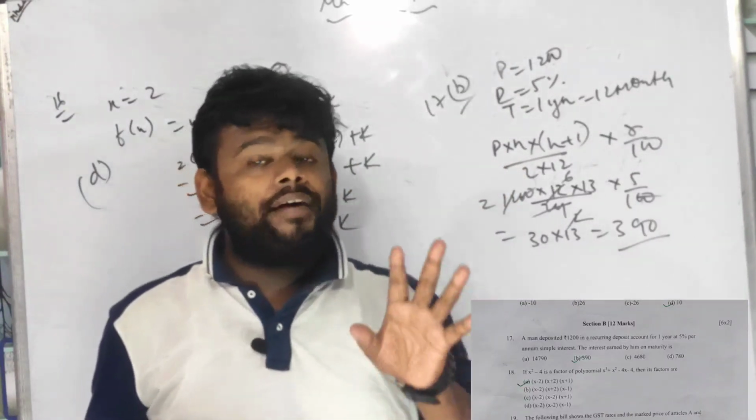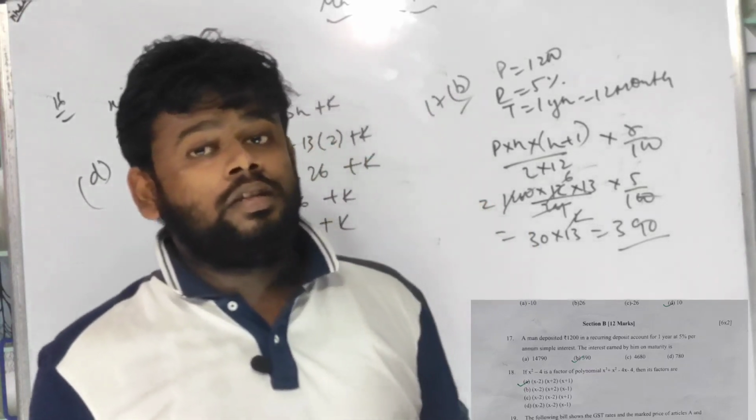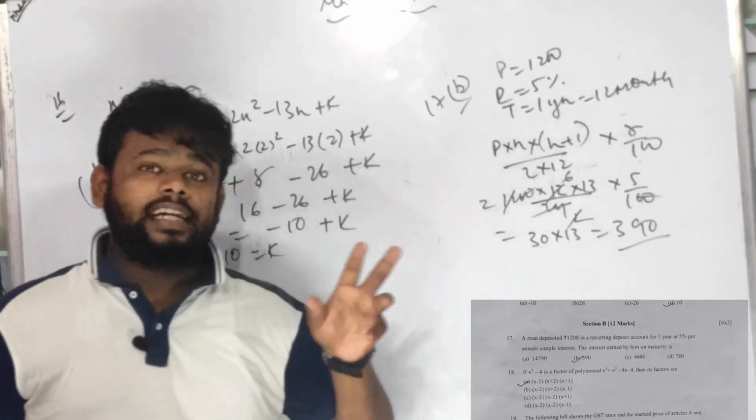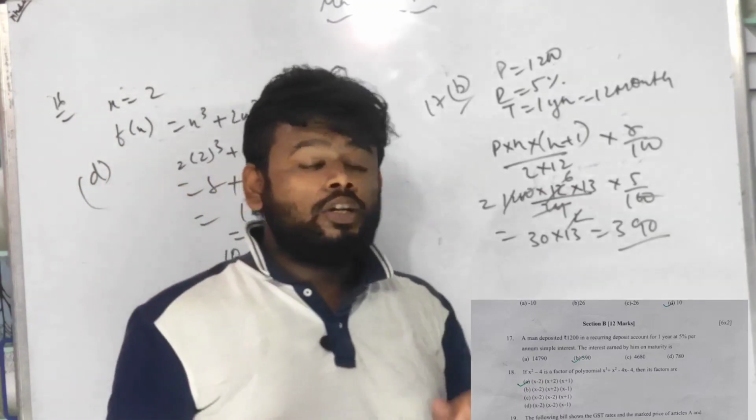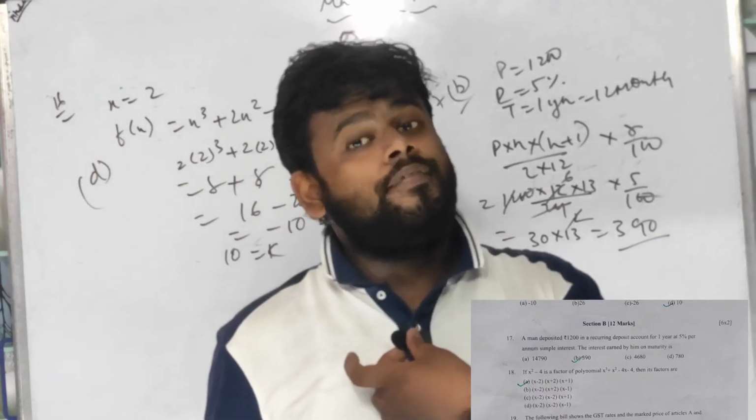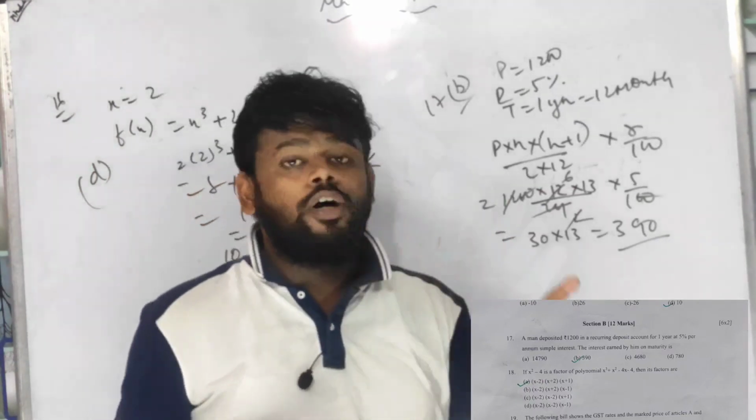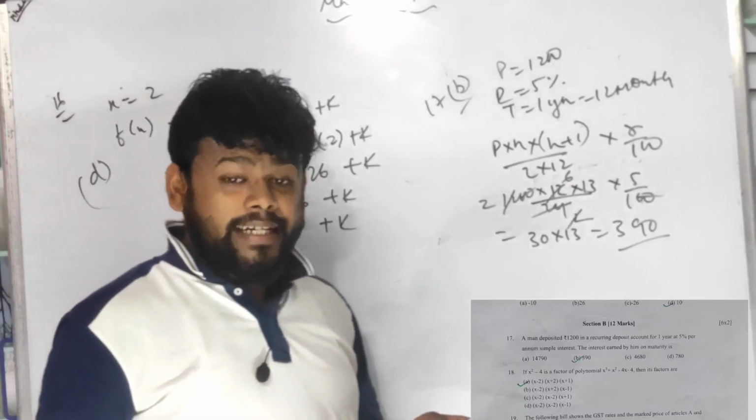So that's the thing, you have to read the question thoroughly, beta. You have to read the question thoroughly, and you have to read the MCQs thoroughly. You have to read the options thoroughly. Right, let us do number 18 by the elimination method. Learn how to do it.